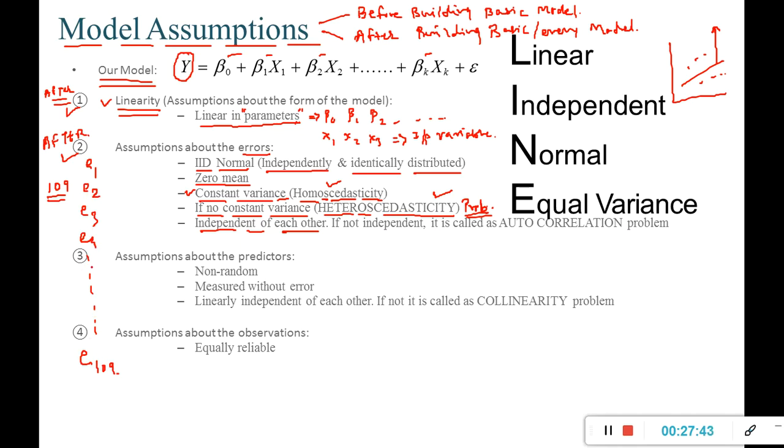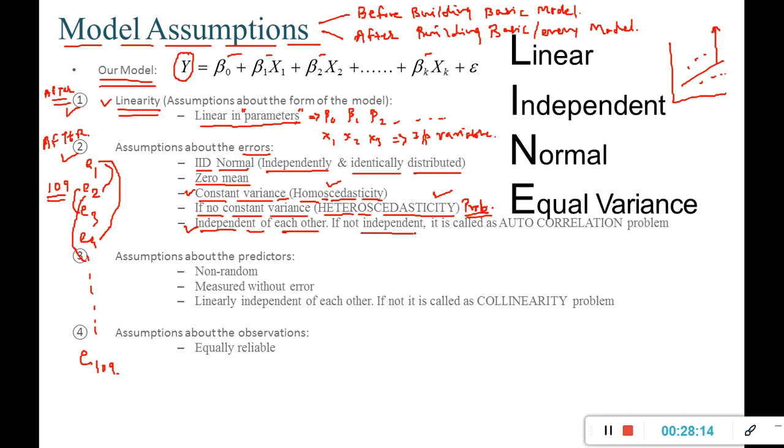So I am going to get 109 errors because there are 109 observations in the model. Some of the errors may be 0 or close to 0, some may have negative values or positive values, right? When we talk about independence of each other, it means there should not be any relationship between any of the errors. There should not be any pattern, basically. That is the meaning of independent of each other.